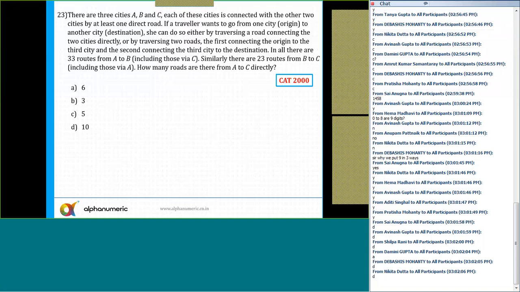There are 3 cities A, B, and C. Each of these cities is connected with the other 2 cities by at least one direct road.